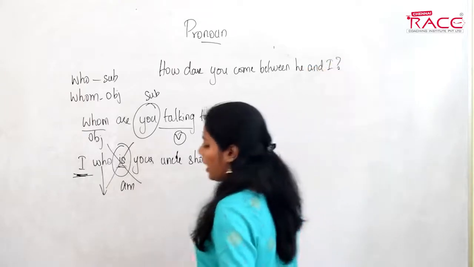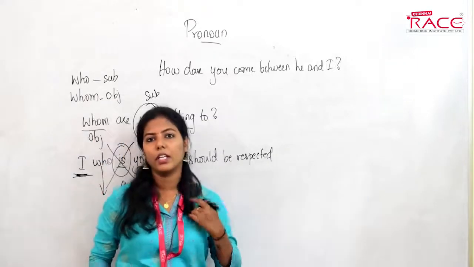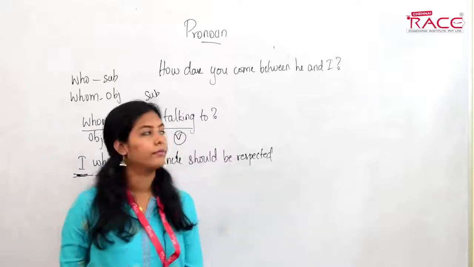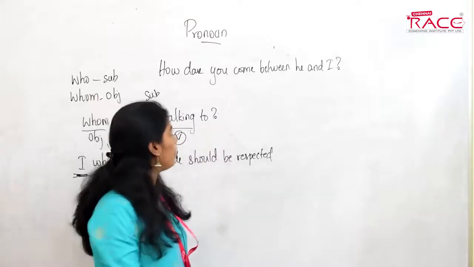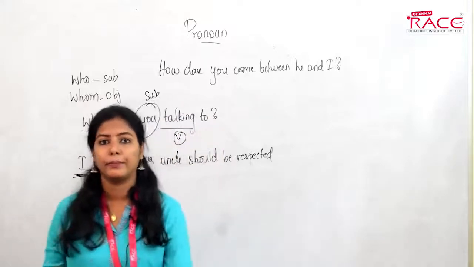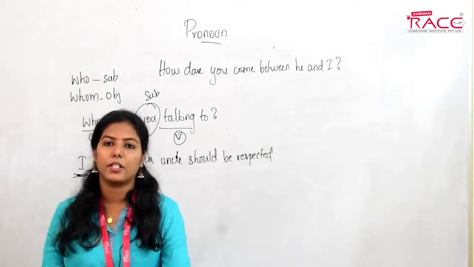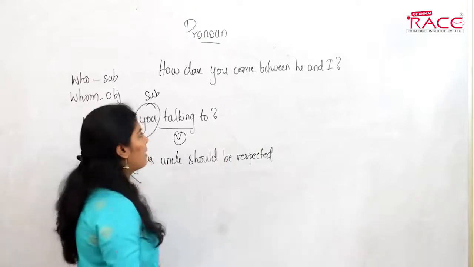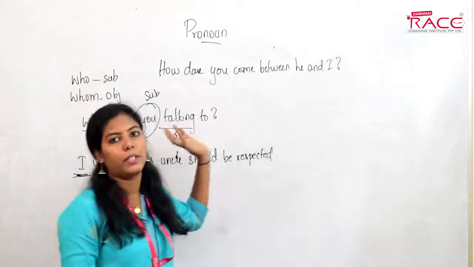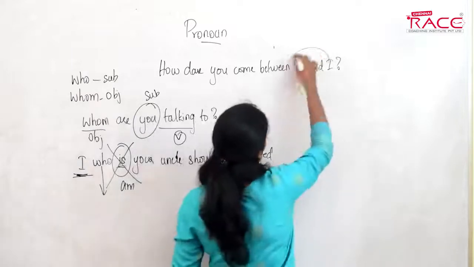Okay. How dare you come between he and I? What's the error here? First of all, in this sentence, who is the subject? You is the subject. And what about he and I? If something else is the subject, then these must be the object. So these two are the object.